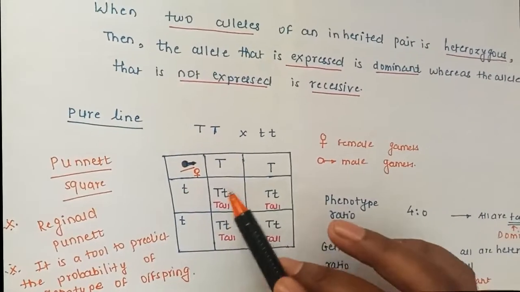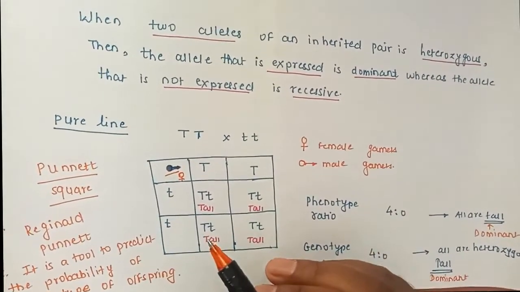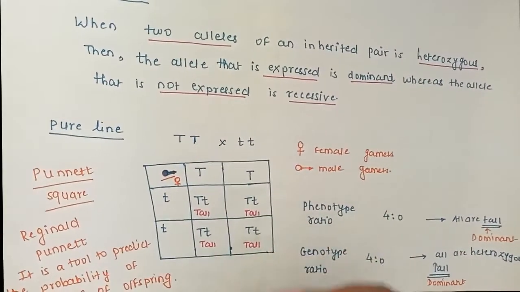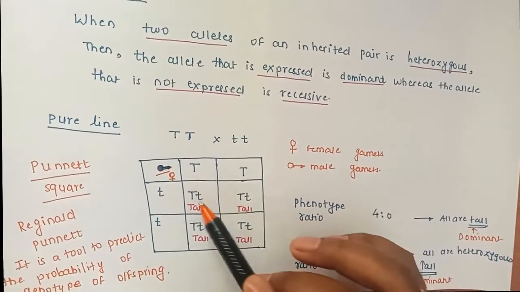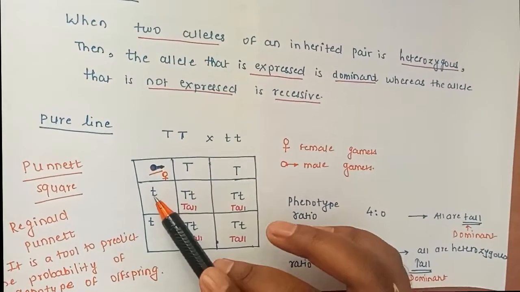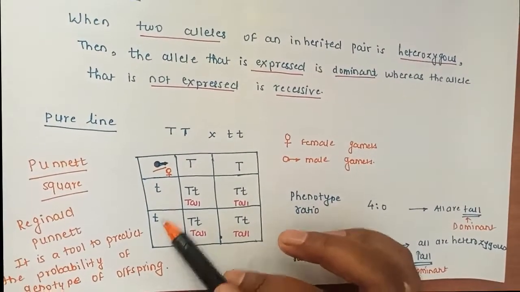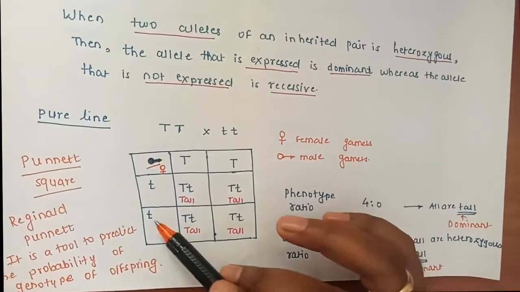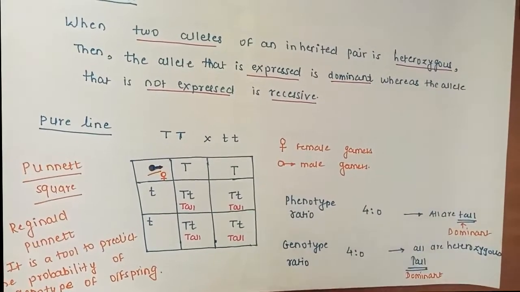Now if I pollinate them by a self or cross, the first is capital T small t, the next will be T and this capital T, so it will be Tt again. Next is small t capital T, so Tt again. Next is small t capital T, then Tt again. These are the fundamental outcomes.